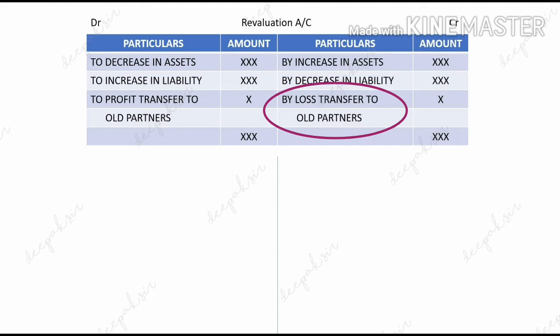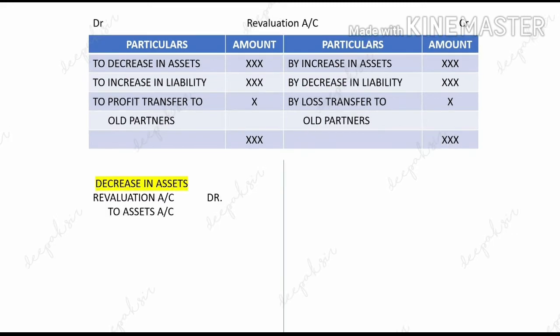Now let us see the journal entries, because in this admission of partner either ledger account will be asked for 10 marks or journal entries will be asked for 10 marks. Now let us take the first example. The first one is on the debit side, which we have recorded, decrease in assets. If assets value decreases, then the journal entry will come revaluation account debit to assets account.